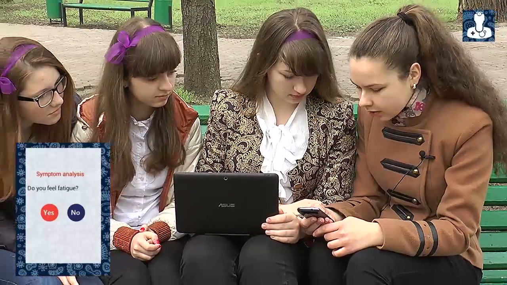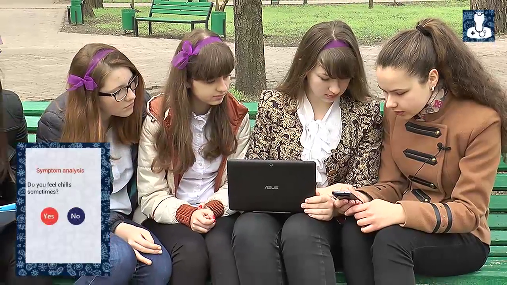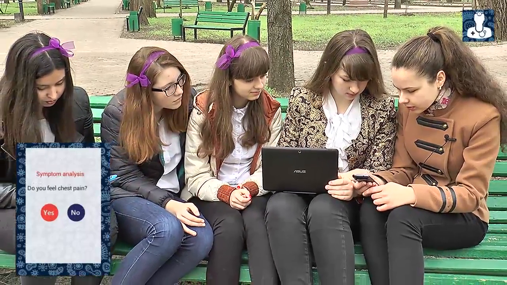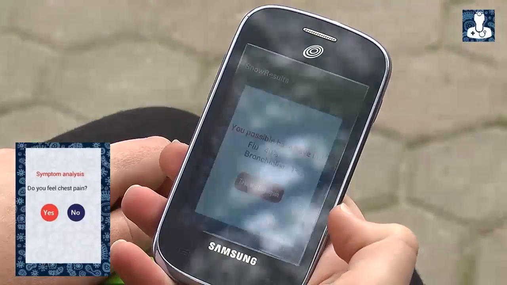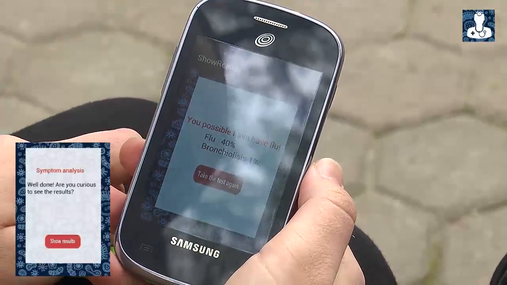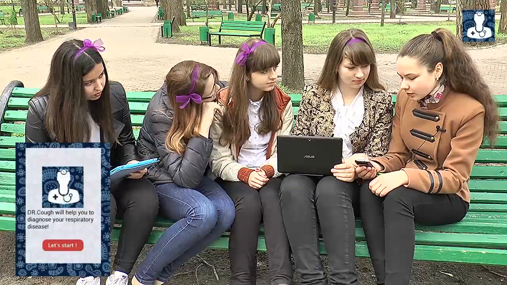You can answer either yes or no. Do you have headache? Do you feel chills sometimes? Do you have muscular pain? Do you feel chest pain? And here we have the result. So we possibly have flu, 40%, and just 1% of bronchitis.